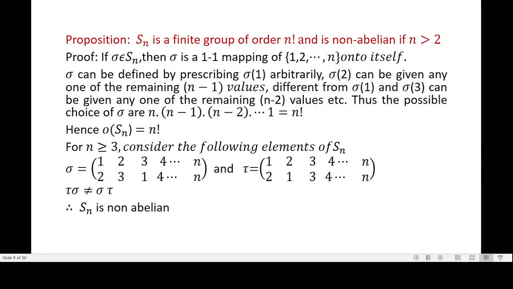n. So, 3, 2, 1. Image of 1 is 3, image of 2 is 2, image of 3 is 1. Okay. Now, let us consider tau sigma. Let us find tau sigma.